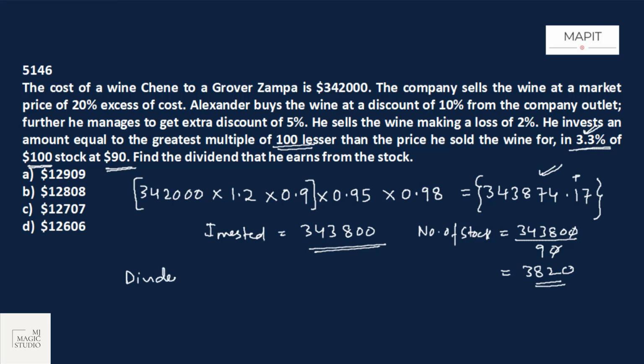So total dividend collected by Alexander is 3820 into 3.3, which is $12,606. This is the total dividend collected by Alexander from his stock. Option D is the fit.